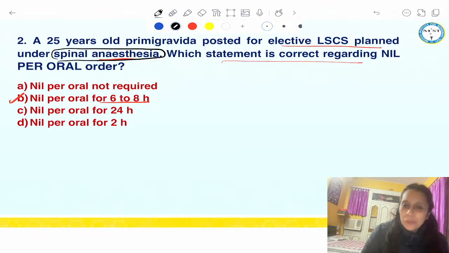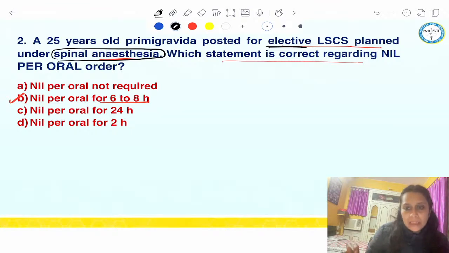But as we have already talked so many times, for elective procedures, irrespective of the type of anesthesia, general or regional, we have to keep the patient NPO. The NPO guideline is the same. Okay. Now, okay. Why Parikshit? Why 2 hours?